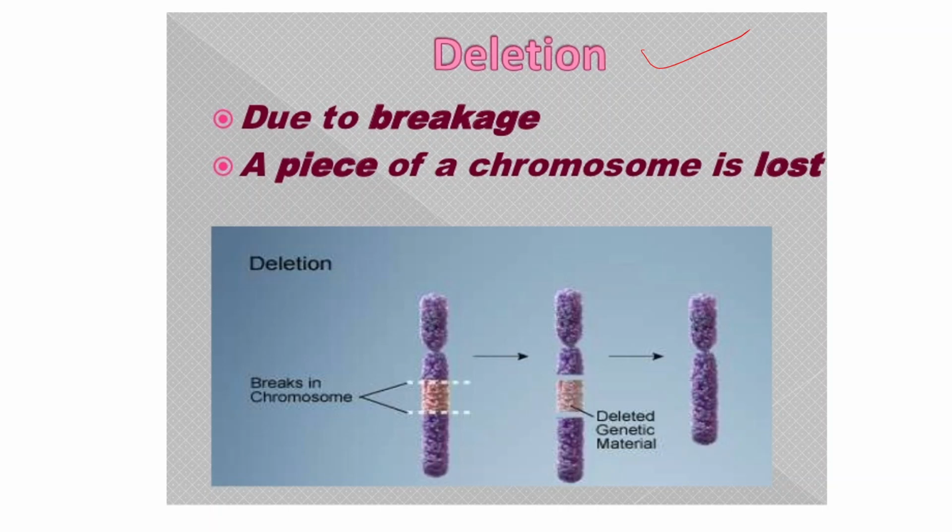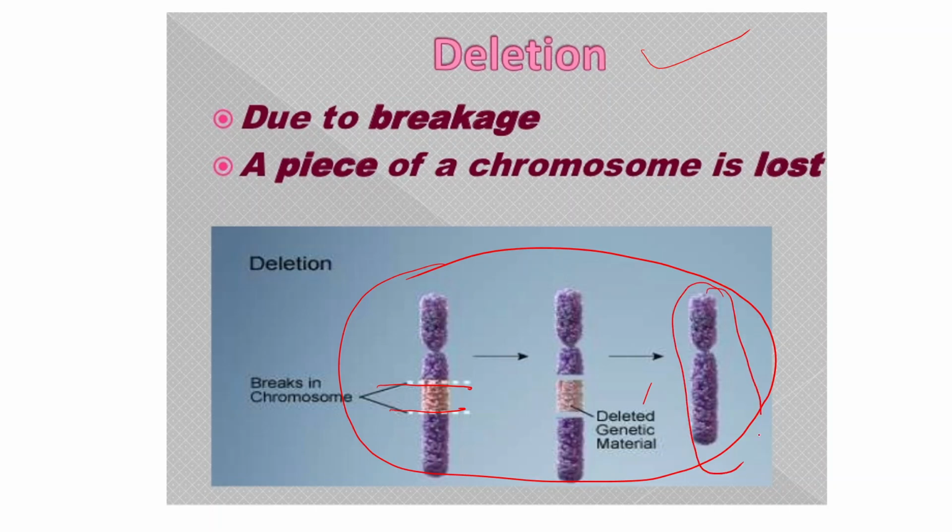Like here in this image you are able to see there is a break in this chromosome and a certain part of this chromosome has been lost or deleted, and the ultimate chromosome will be short of that particular part. In such cases the genes present on that part will not be carried forward, and hence the individual will suffer with certain disorders.